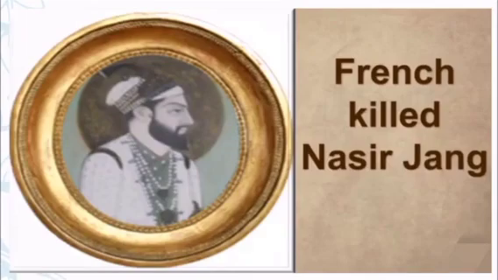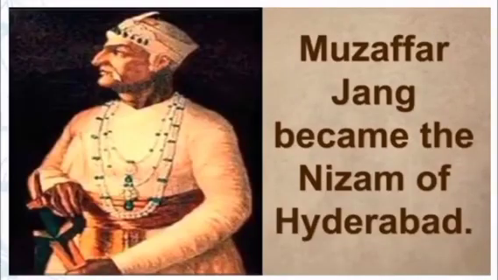On the Hyderabad side, we have seen two rulers, Nazir Jung and Muzaffar Jung. Nazir Jung was supported by the British. The French killed Nazir Jung, so automatically Muzaffar Jung became the Nizam of Hyderabad.